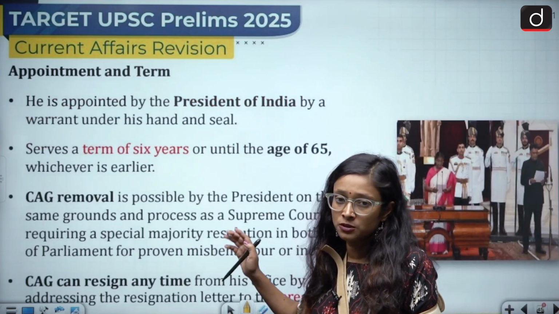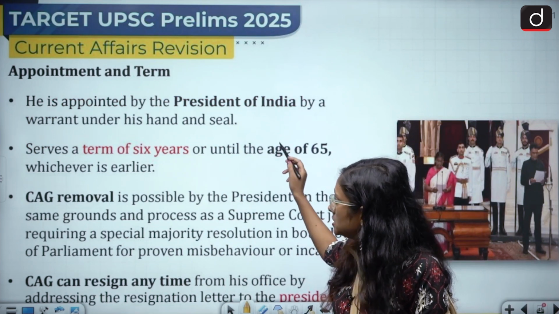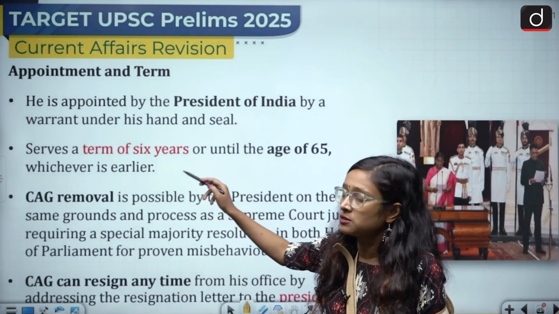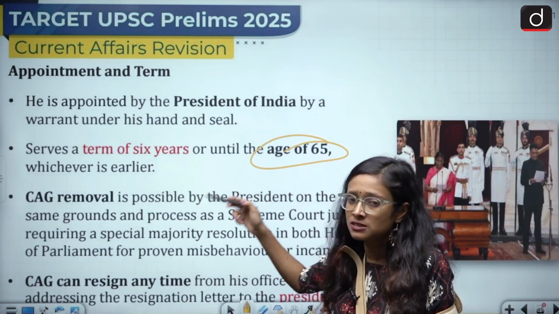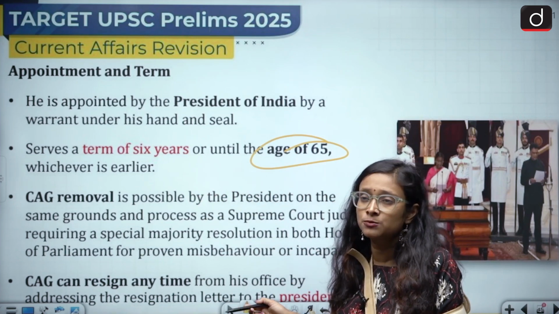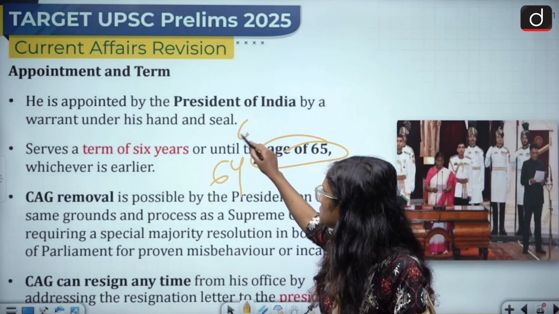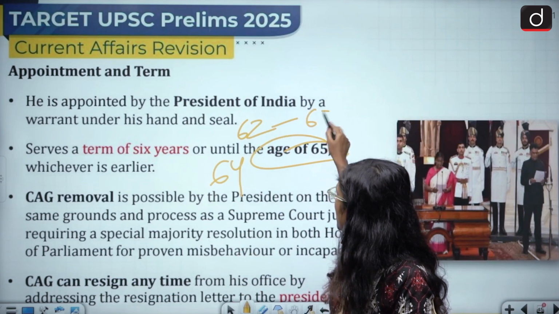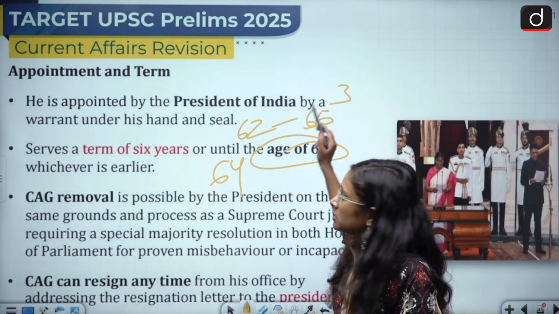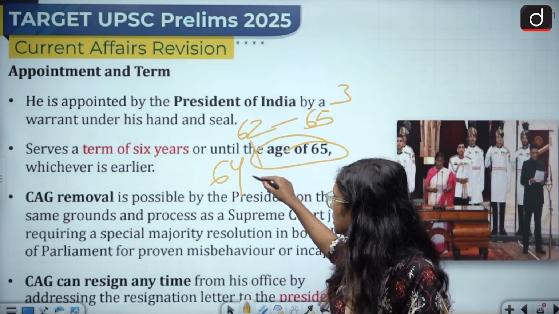So the chairperson, CAG, is appointed by the President of India, and serves a term of 6 years or until the age of 65, whichever is earlier. Suppose somebody has been appointed as CAG at the age of 62 or 64, then the person will retire on attaining 65 years in 3 years. It does not mean that the person has to spend another 6 years.